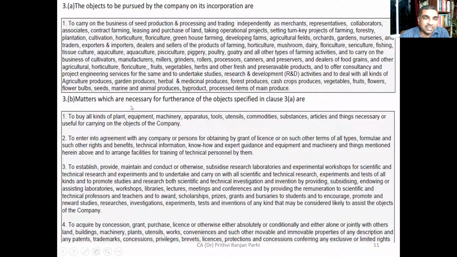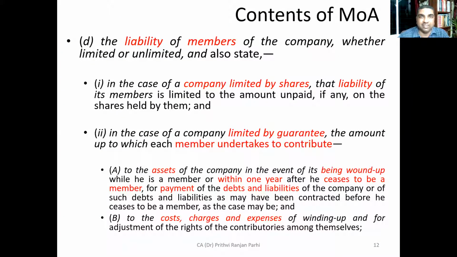But for doing that, the company might have to purchase equipment and machinery. These are matters necessary for furtherance of the object. That means to carry out this object, you have to do some more things, and they are stated here. Are you getting me? Yes, sir, now it's clear. Okay, you have understood this, right?